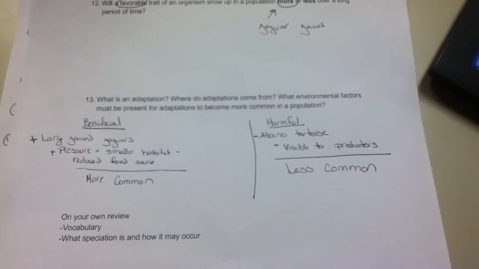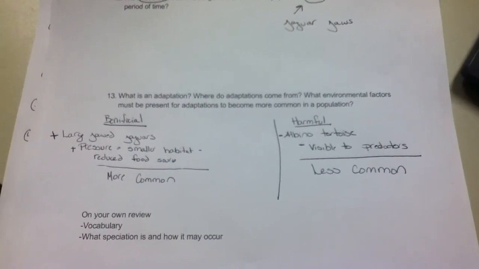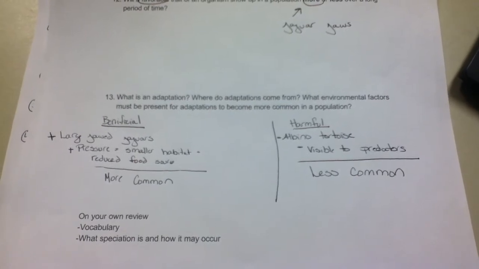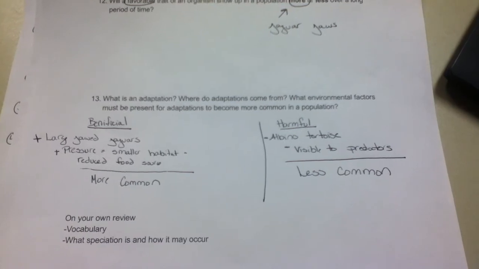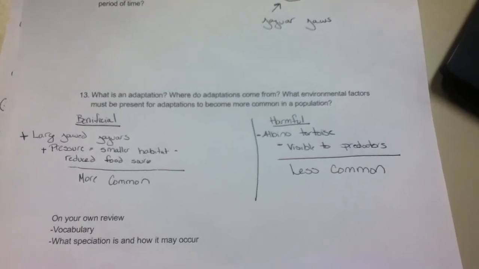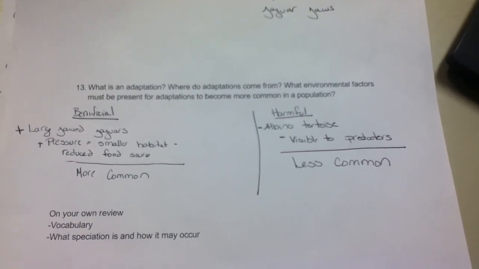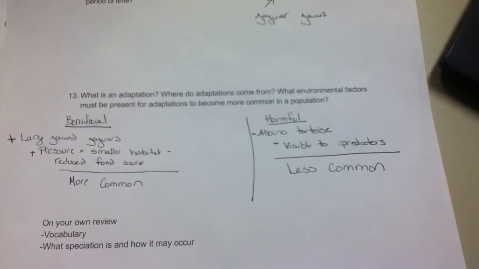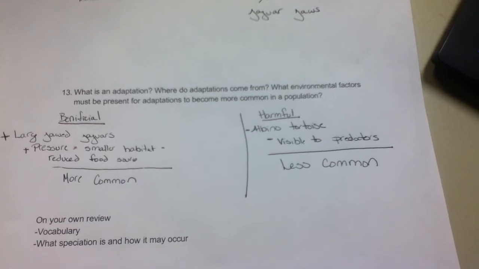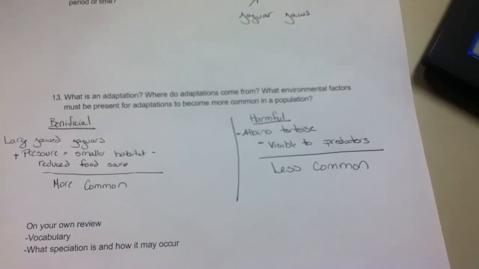A harmful adaptation could be being an albino tortoise. Being albino is harmful for a tortoise because the selective pressure from the environment there is that he's more visible to predators if they're albino. So this adaptation will be less common in a population.